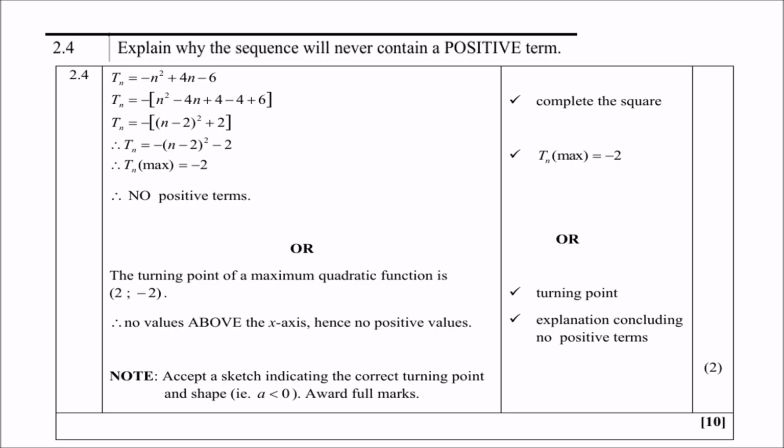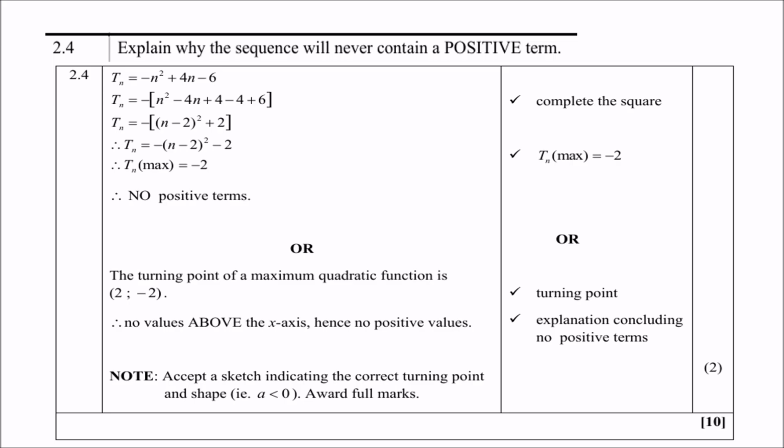And then you factorize the first three terms, which will be a perfect square. Remember, we just did completing the square. So therefore, (n minus 2) squared plus 2. Then multiply the negative back into the equation. You get negative bracket (n minus 2) squared minus 2. So the maximum Tn is then negative 2. And that is a proof that there are no positive terms.